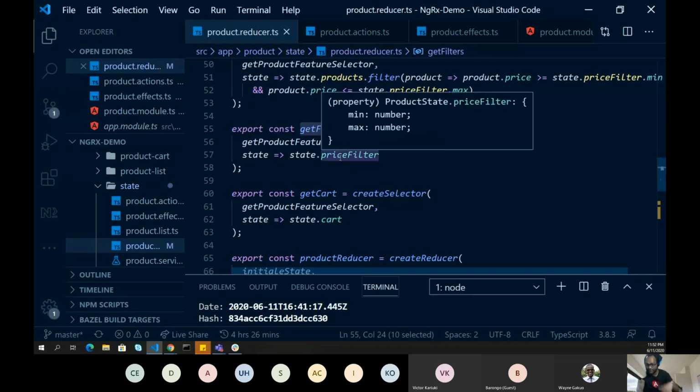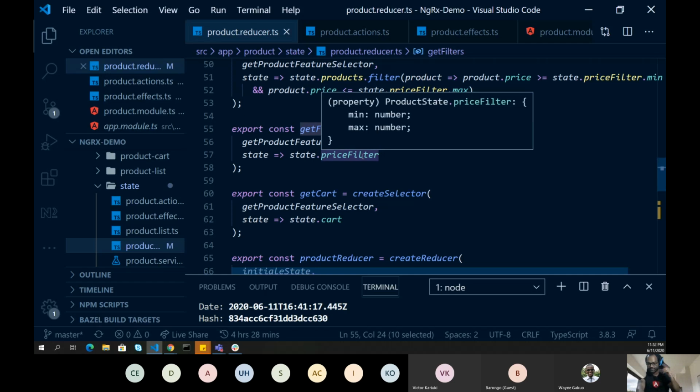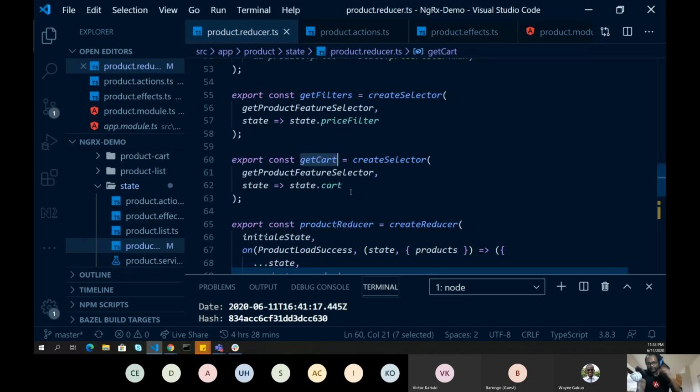Then I have getFilters as well, because I want to show those filters on my UI. So I have written another selector called getFilters, which will give me the min price and the max price. And then I have written another selector to just select the cart information. This is just returning me state.cart, because cart is something which holds all the information about my cart.